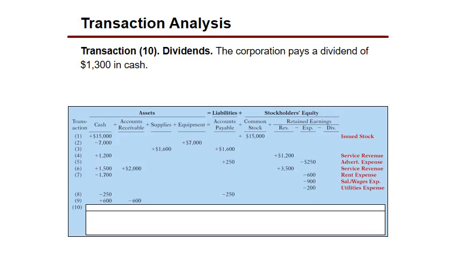And then finally, we have this last one. Dividends are paid out, and we pay a cash dividend. That's going to decrease our cash by $1,300 and do what? Decrease our stockholders' equity, our retained earnings, because if we're paying a dividend, we are no longer retaining that earning. We're paying it out, right? So sure enough, that's what happens with that one.